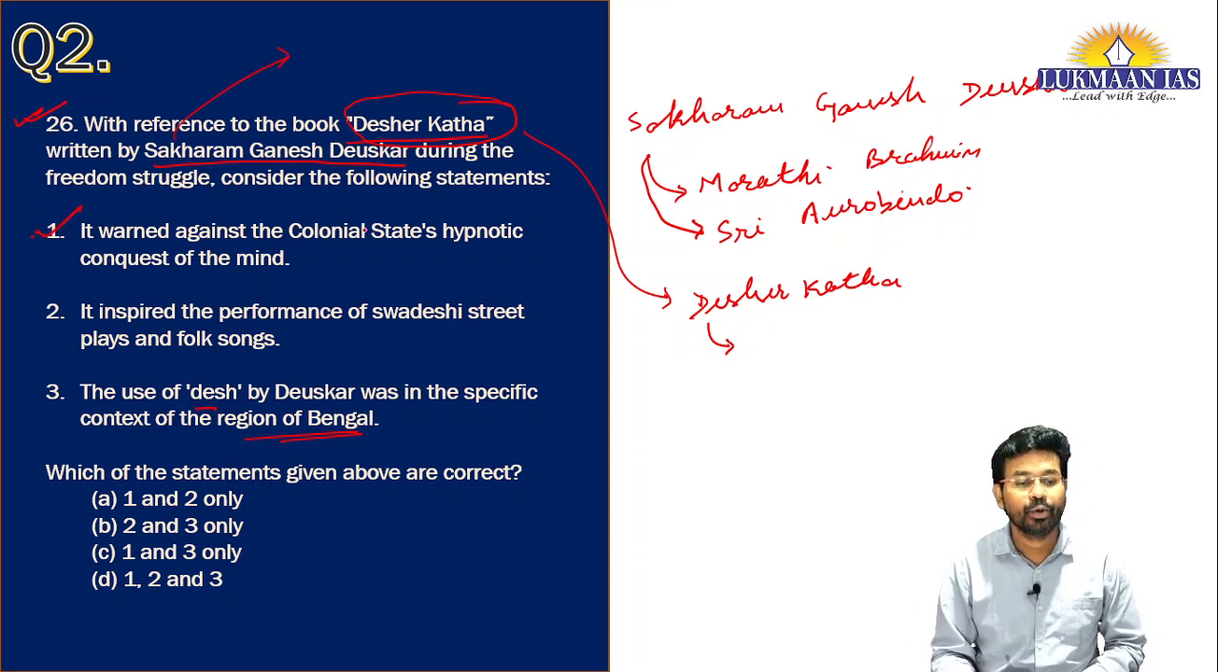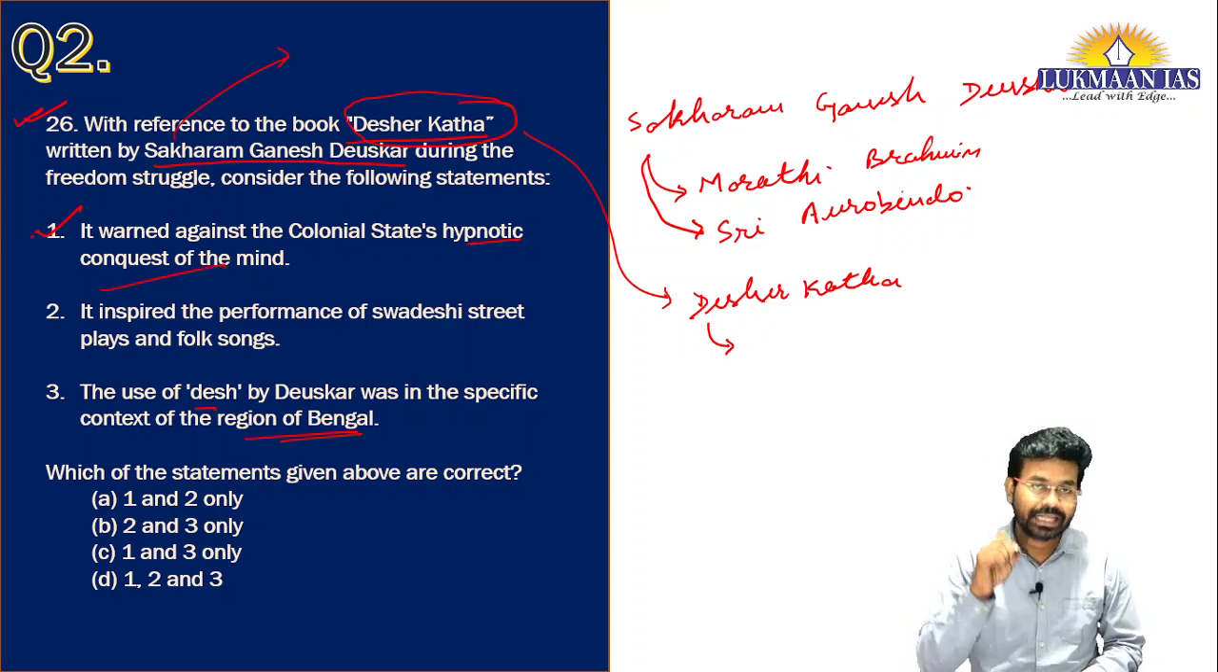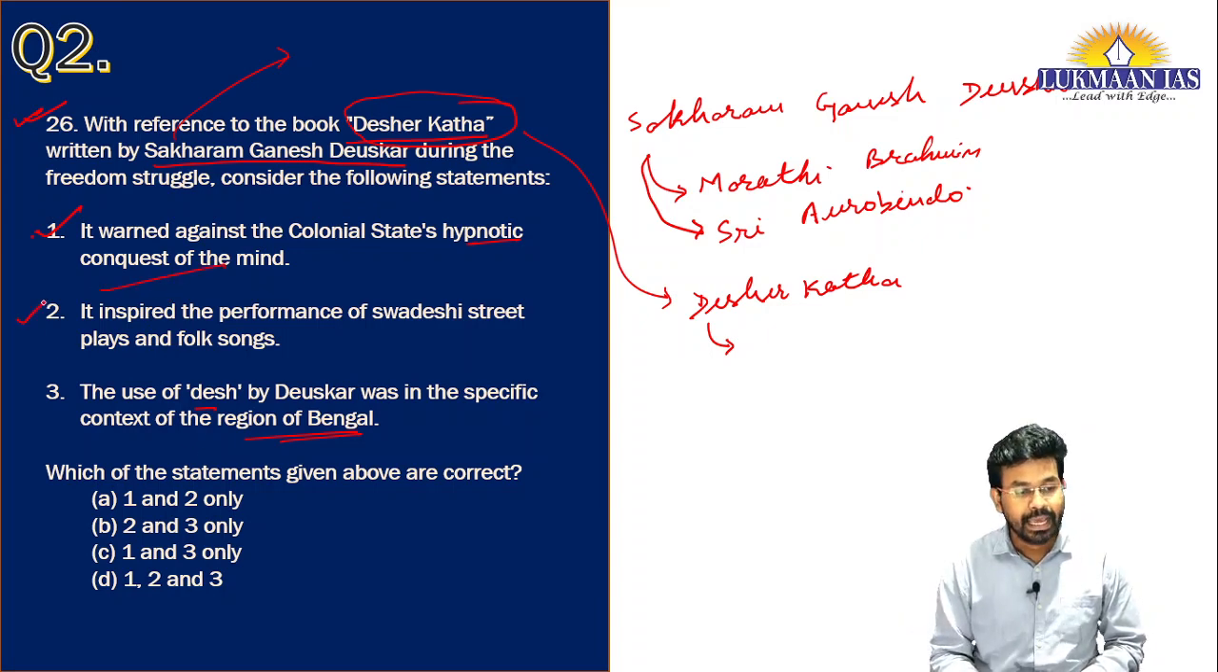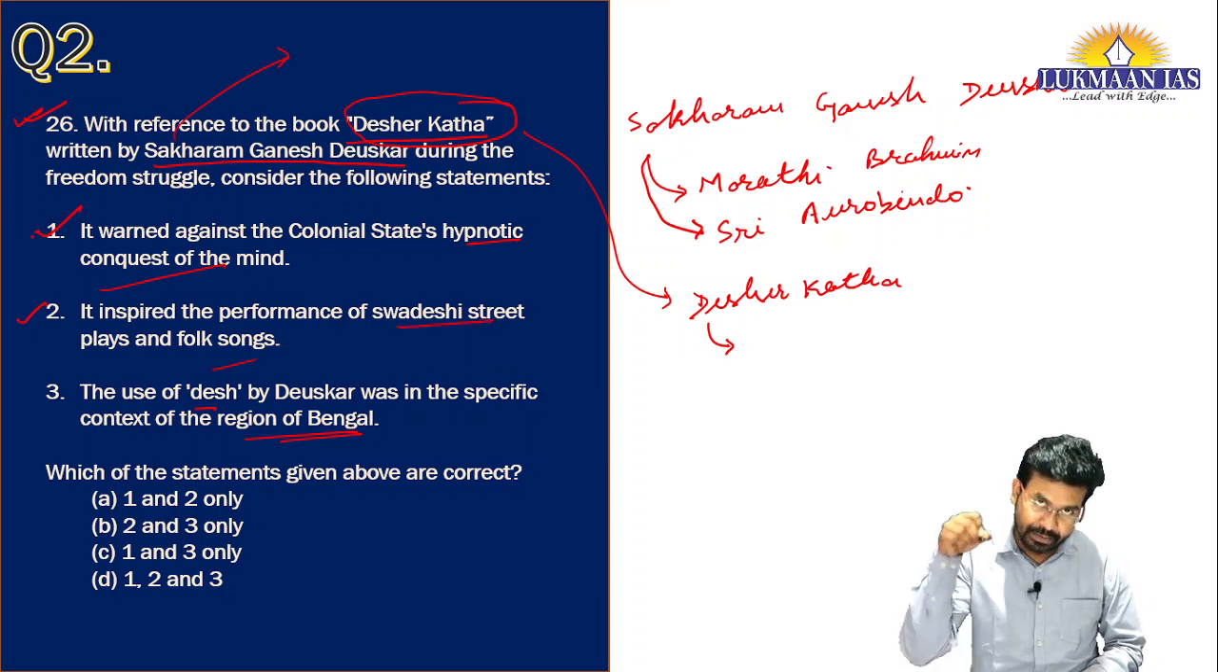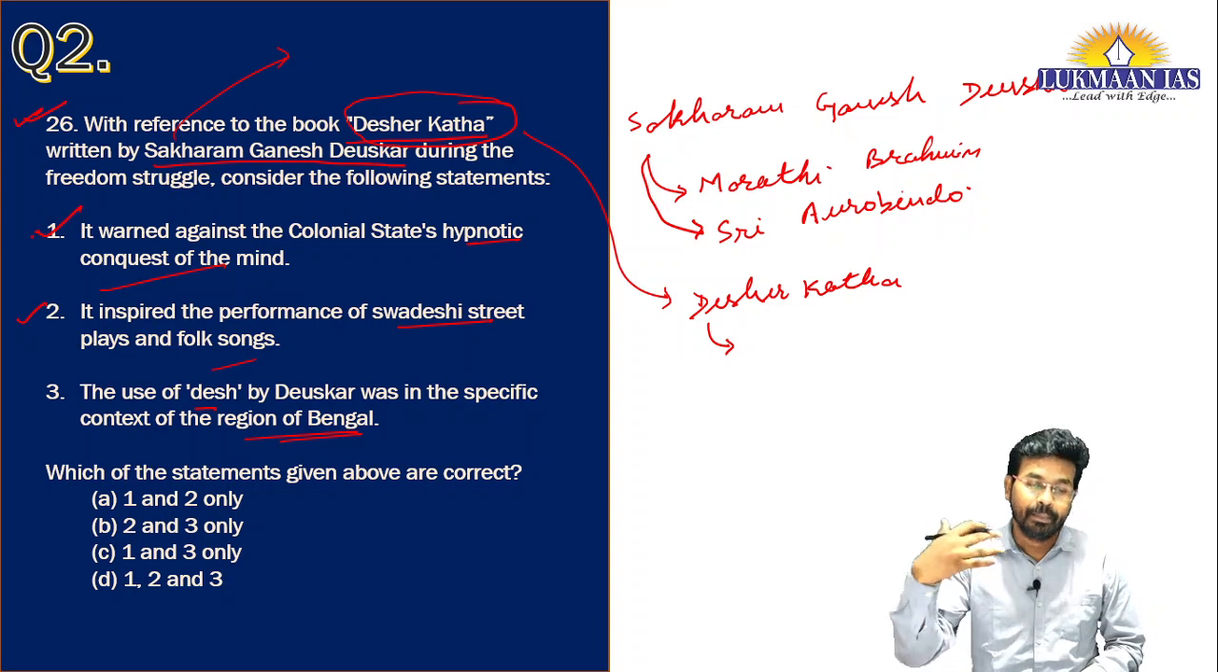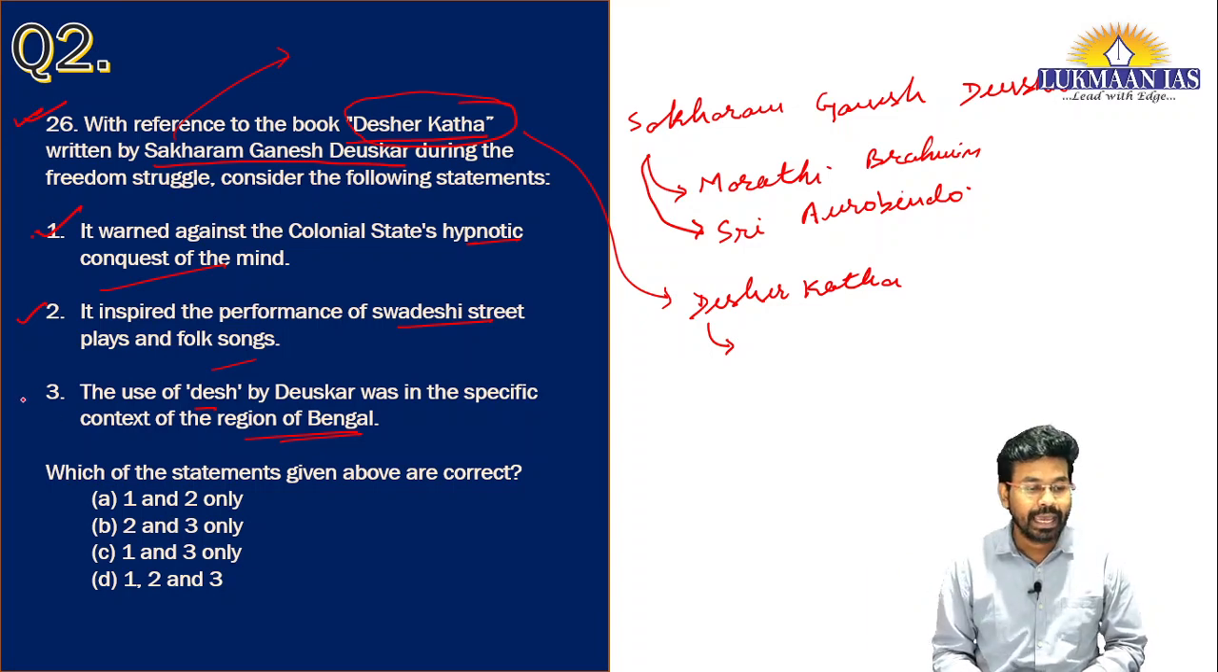In this book, he warned against the colonial state's hypnotic conquest of mind, and this was mentioned in the last chapters of the book. It inspired the performance of Swadeshi street plays and folk songs in West Bengal, or Bengal at that point of time. And he has used the term Desh in the specific context of Bengal. So all these 3 statements are correct.